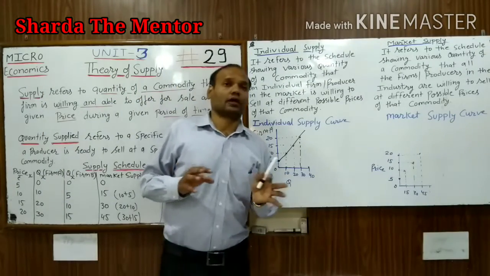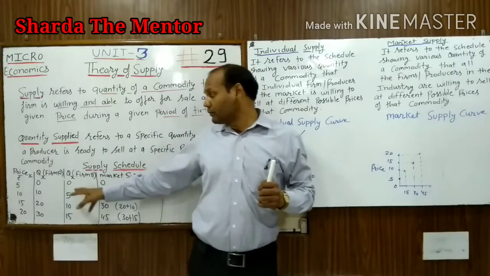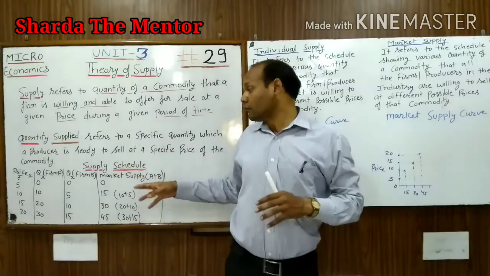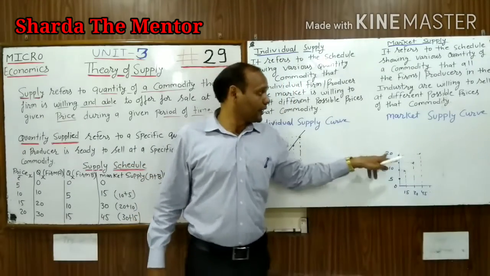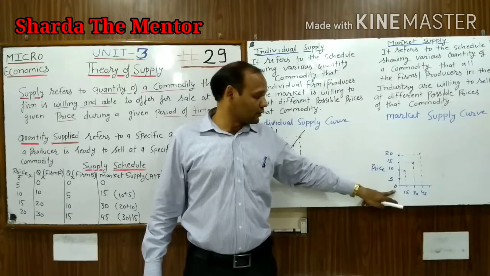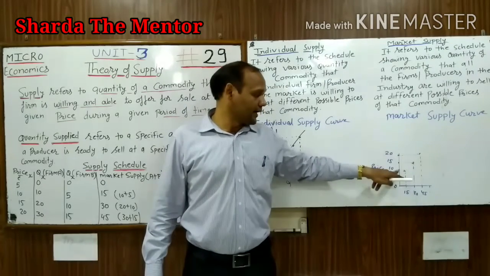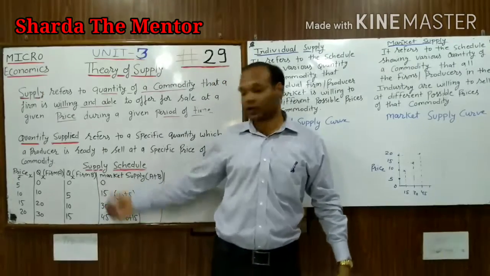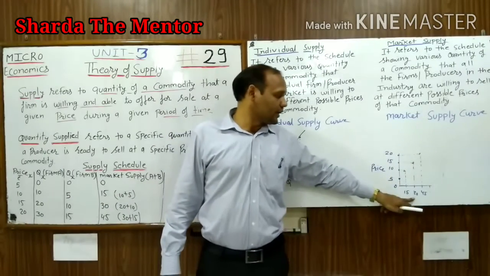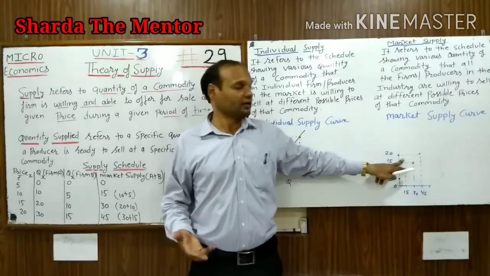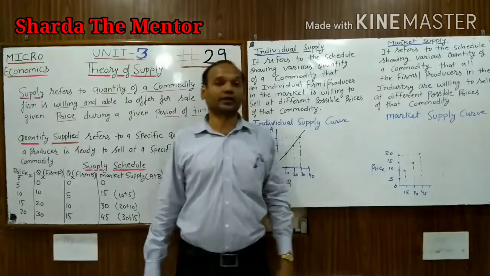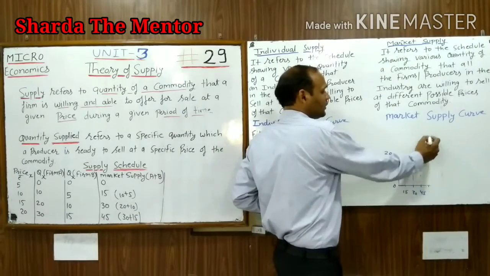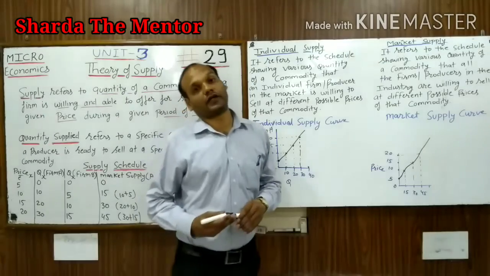Now when we aggregate the supply of producer A and producer B, or firm A and firm B, we will get the market schedule. At the price of 5, 0 quantity is supplied, at the price of 10, 15 units are supplied. At the price of 15, 30 units are produced by A and B, and at the price of 20, they are producing 45 units. When we join all these points, we will get a rightward upward curve.